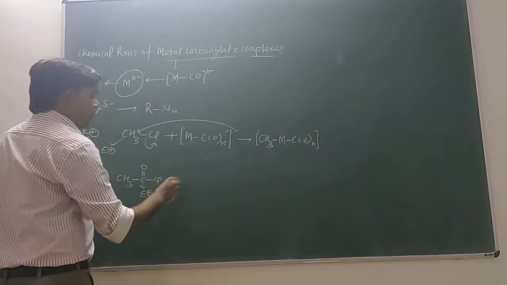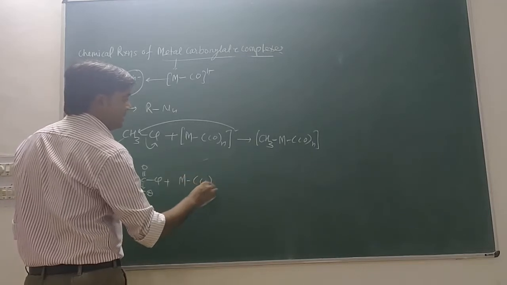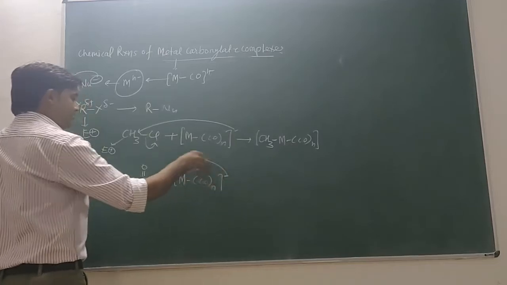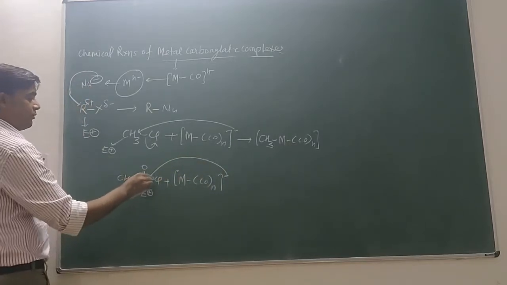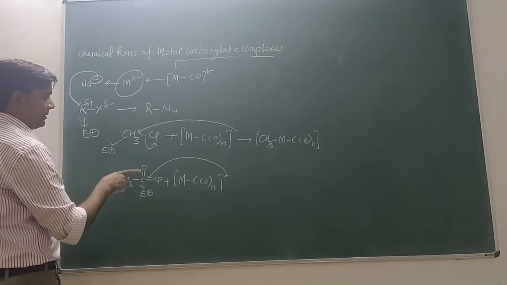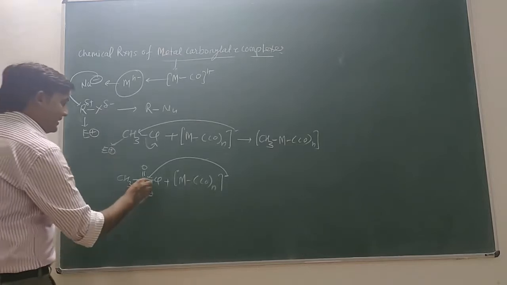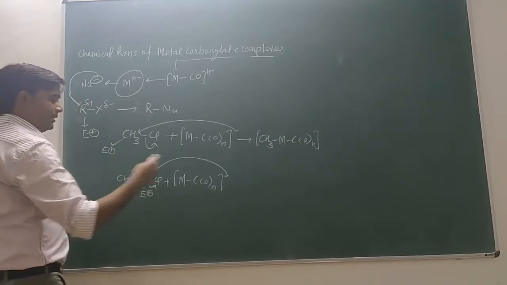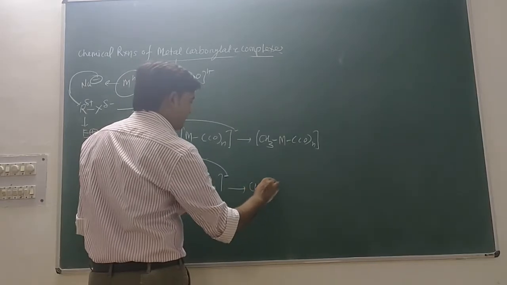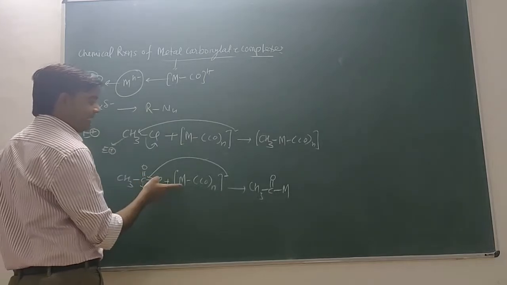Now if you have any metal carbonylate complex, like M(CO)n with one negative charge, this negative charge will attack this electrophile. The best leaving group is the halogen here, not oxygen, because oxygen is attached by a double bond, so this bond will break and you will form a new product like this, CH3C double bond O, and this is the metal. This carbon will directly attach to the metal.